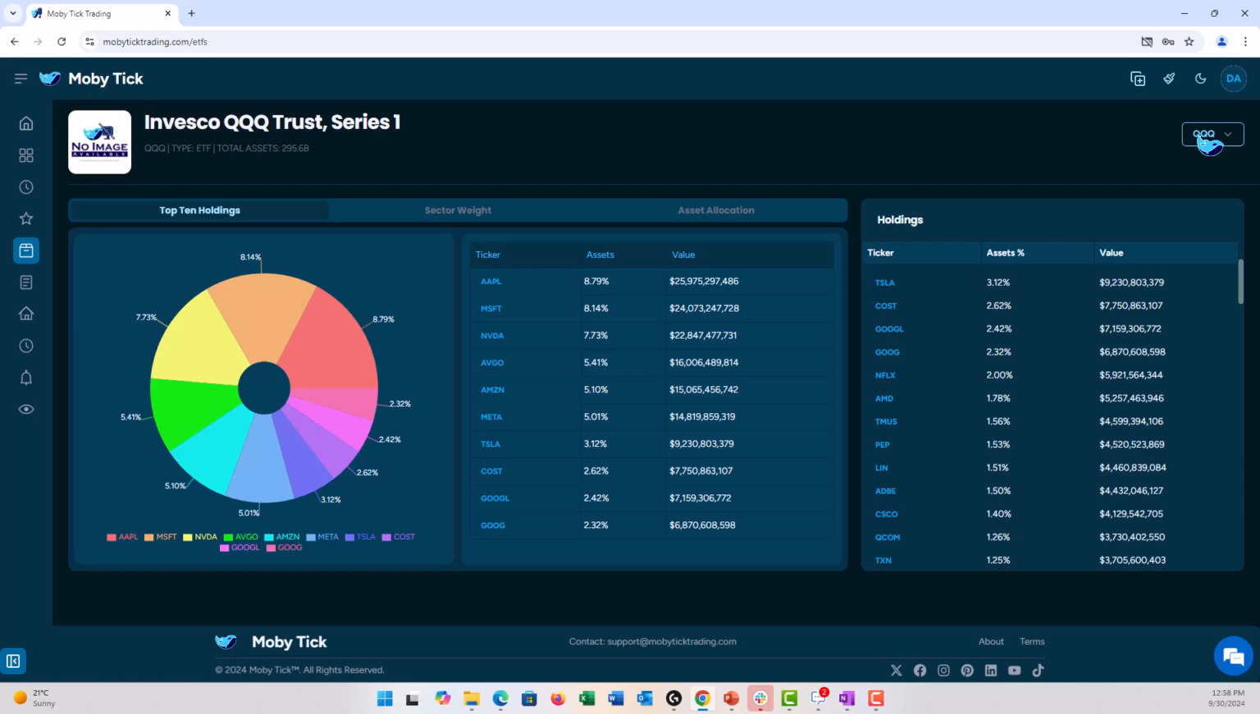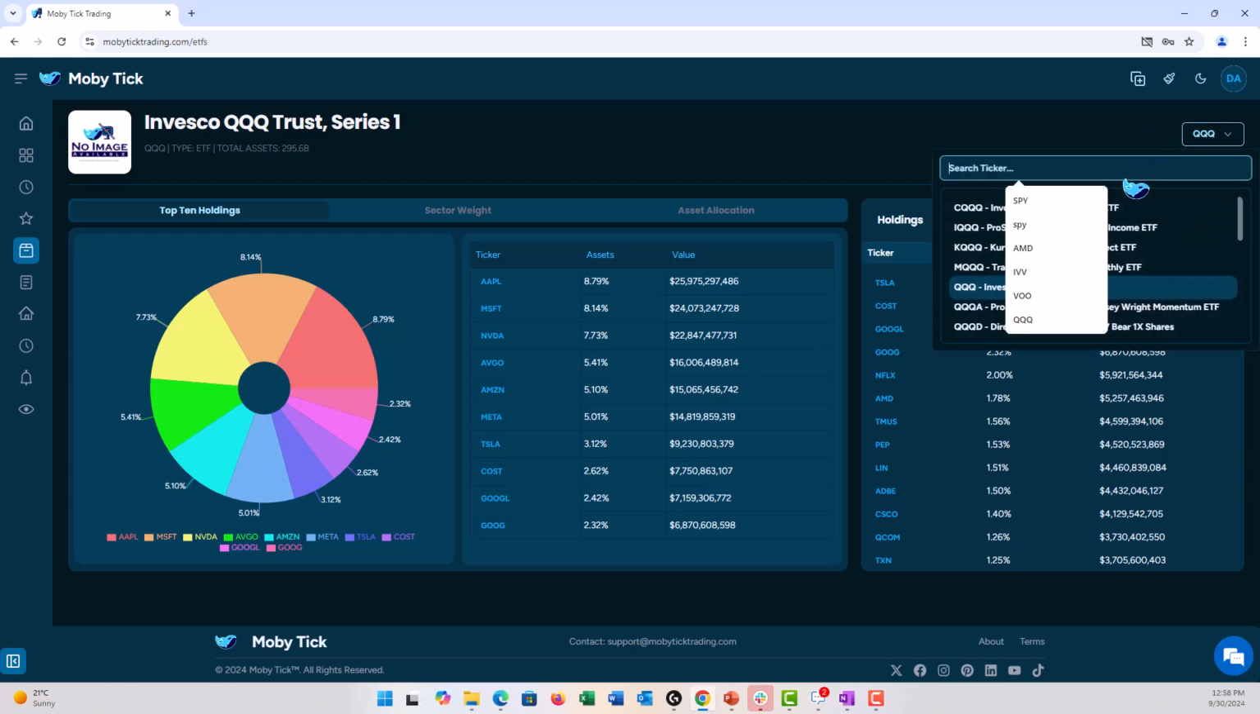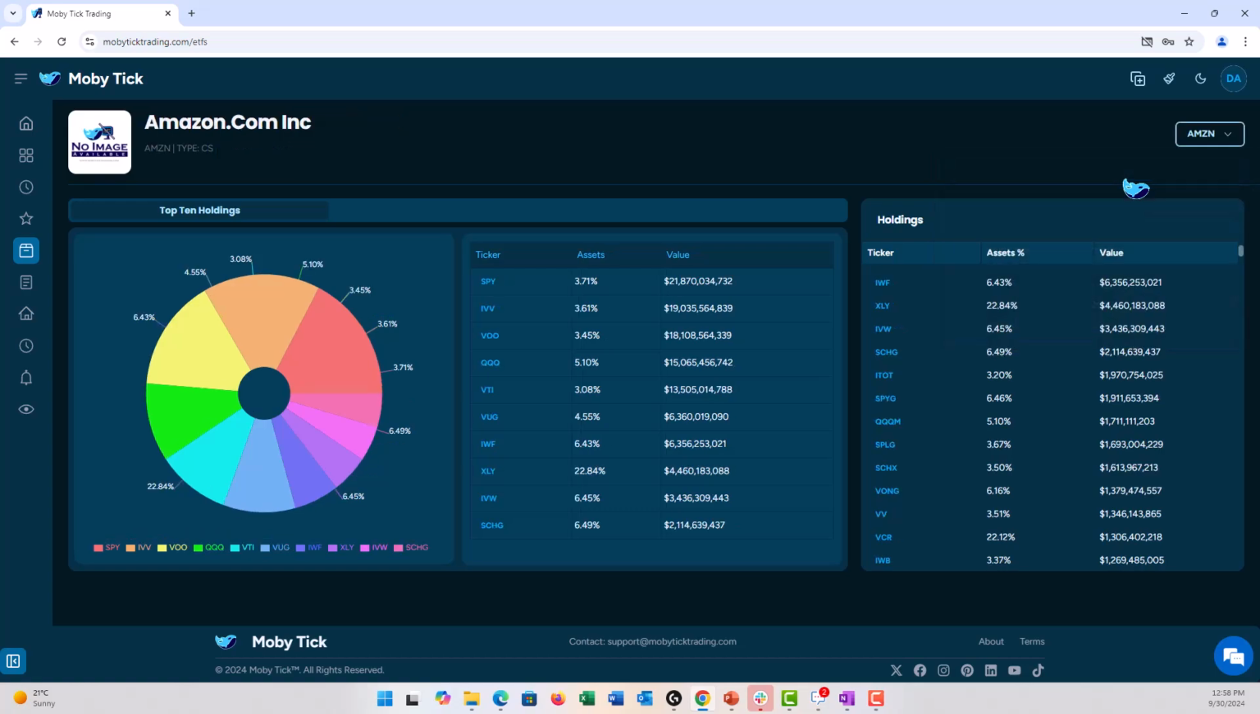So what I'm going to do here is, if we wanted to look at, say, Amazon, we could put in Amazon and search for the ticker. This tells us the top 10 ETFs that hold Amazon, and SPY is the biggest with $21 billion and 3%. Then we have IVV, VOO, which is 18 billion, 3.4%, and then the list goes on. We can scroll down and see here that IWF is another ETF that has 6 billion in it.